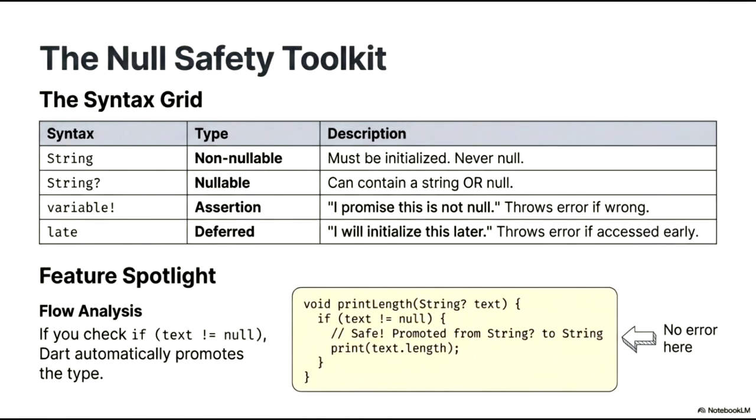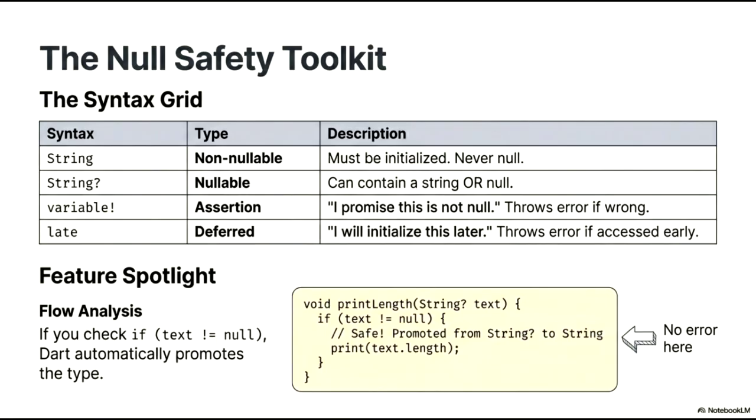The Null Safety Toolkit provides a foundational set of rules and features for managing nullability in Dart. Looking at the syntax grid, we distinguish between different variable states. A standard declaration, such as String, is non-nullable, meaning it must be initialized and can never hold a null value. By adding a question mark, as in String?, we define a nullable type that can explicitly contain either a string or a null value.